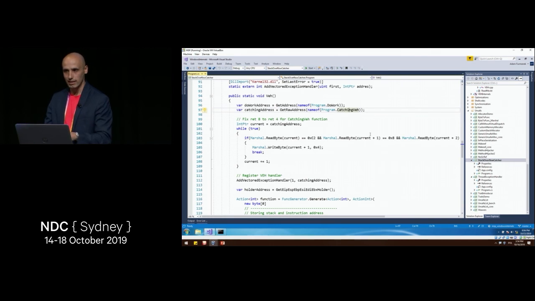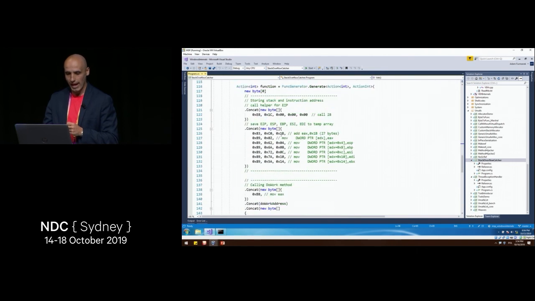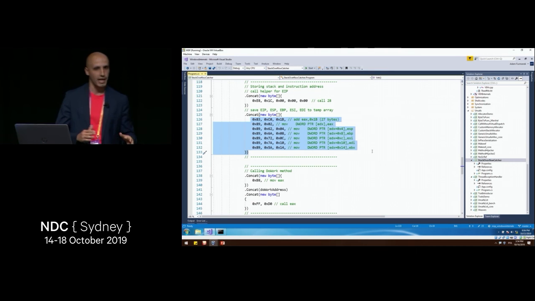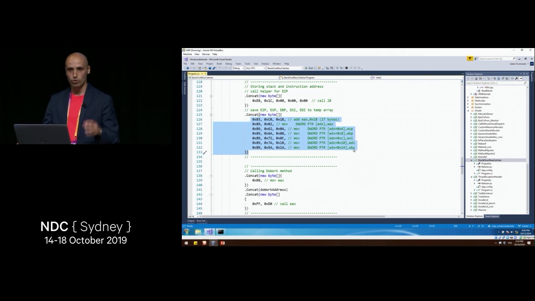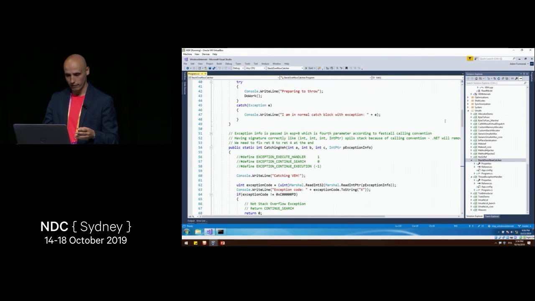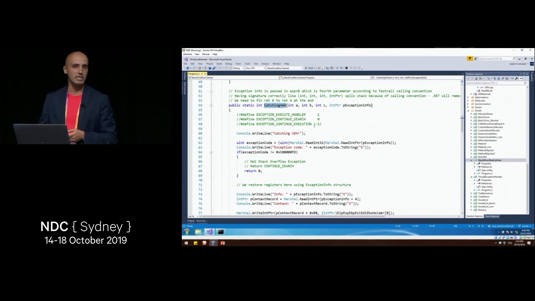I want the handler to be called when the exception is thrown. But before I call this doWork method, I execute some machine code to persist all the registers I have: EAX, ESP, EBP, all the crucial registers I need. Then I call the method. So doWork is now being called, and when doWork causes the Stack Overflow exception, my handler is called.